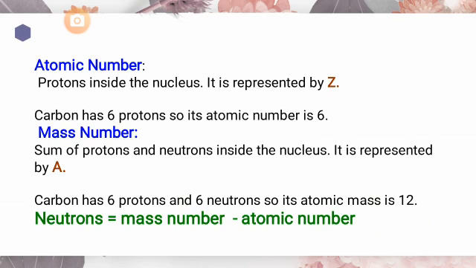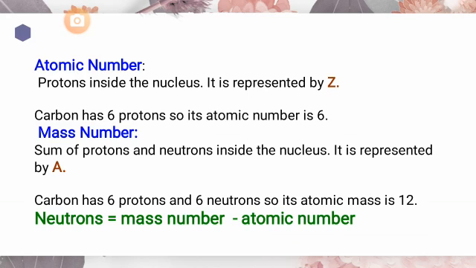Okay students, here I want to tell you that if you have been provided with the mass number and atomic number, for example, I have told you that there is an element carbon, it has mass number 12 and its atomic number is 6. Now, what is the question? The question is: tell me how many neutrons are present in this element.